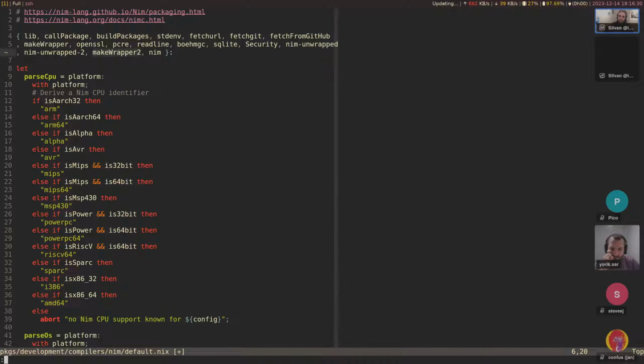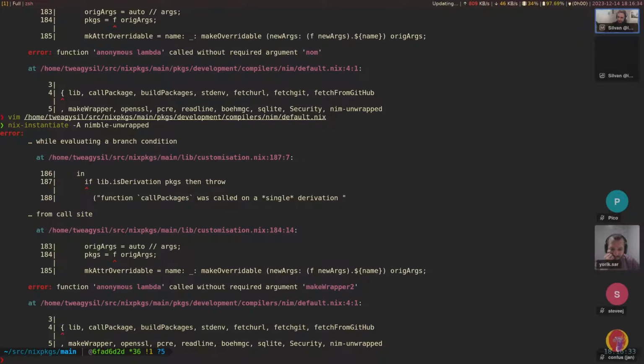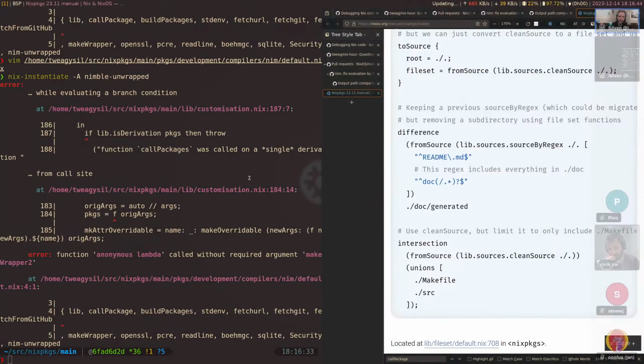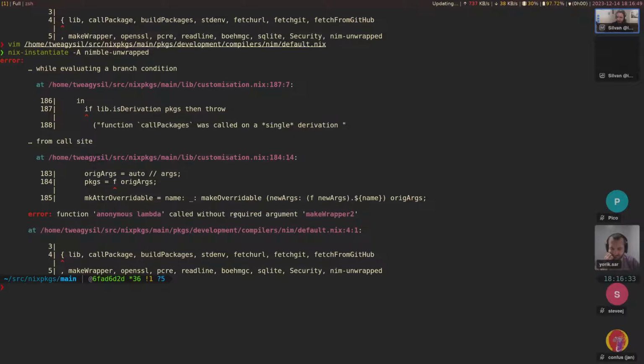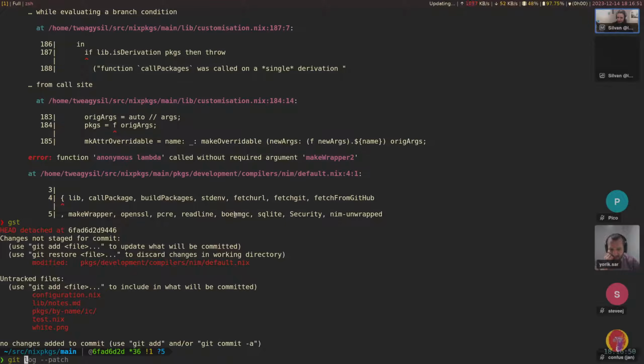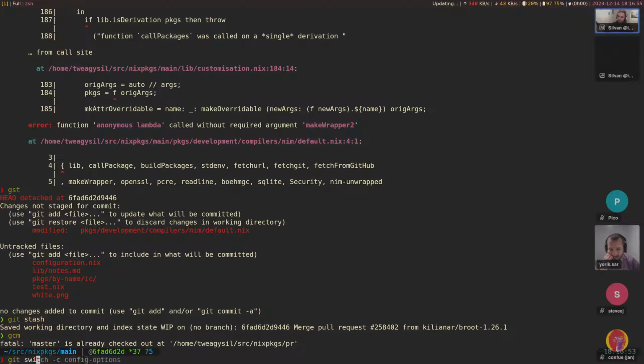What if you have make wrapper 2? This I don't think should exist. Yeah, okay, that seems to be broken here. Interesting. Is this like, no, this shouldn't be a super old PR. Okay, well, let's maybe skip over that and just go onto master, and master detach.